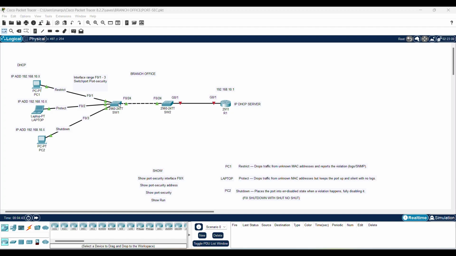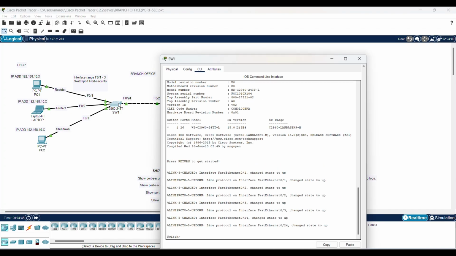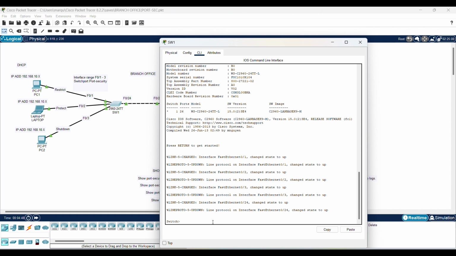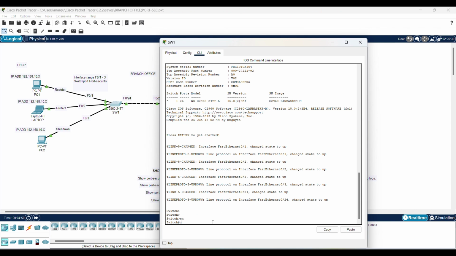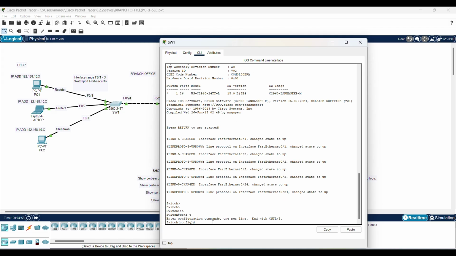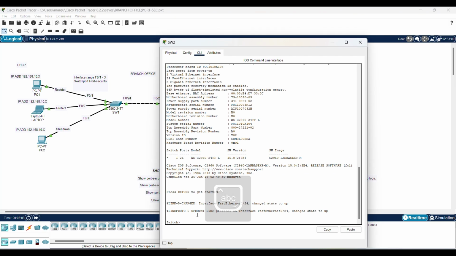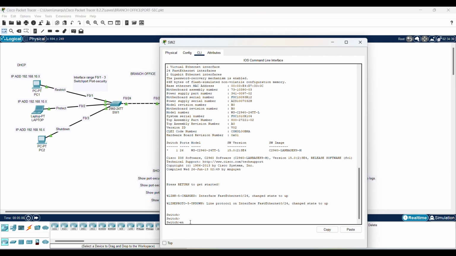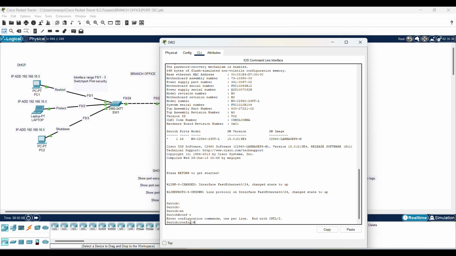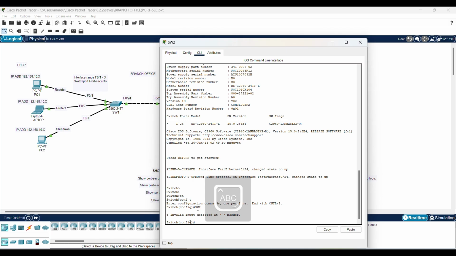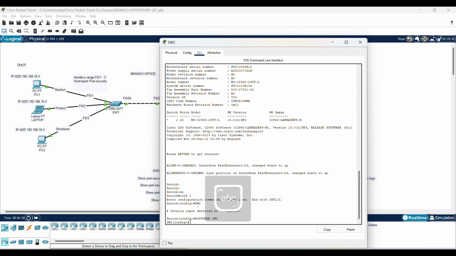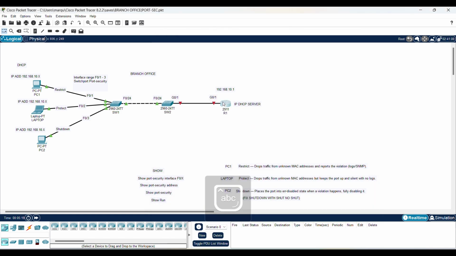Okay, let's get started. I'm going to start on changing the host names. Enable, conf t. I'm going to change this to switch 1, and then I'm going to change this to switch 2. There you go. And now I'm going to the router.